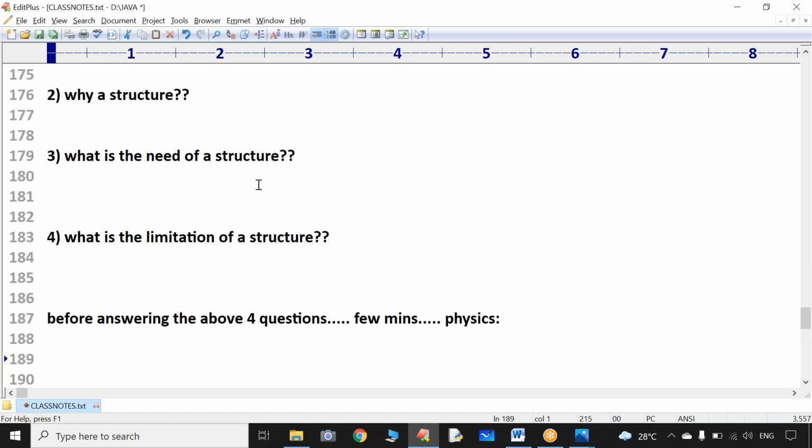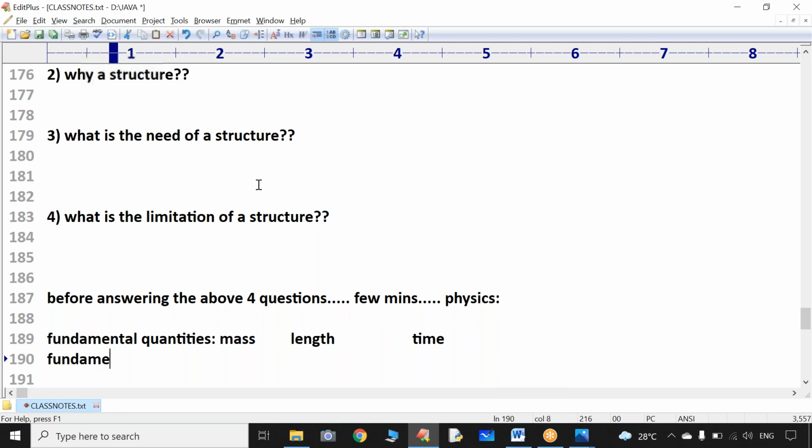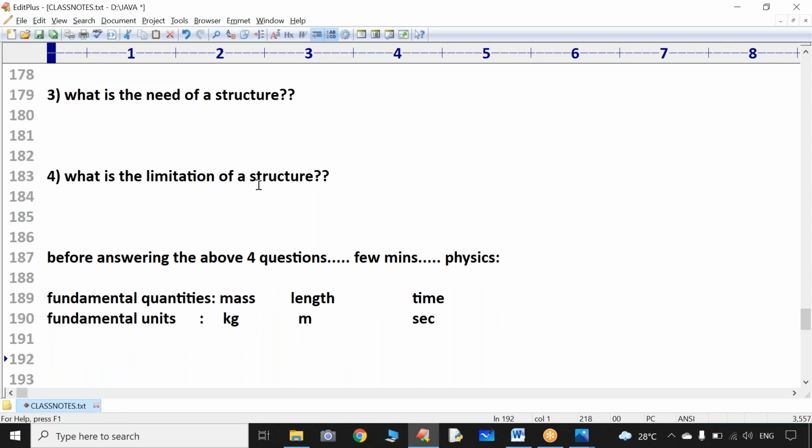You know what the fundamental quantities in physics are? Fundamental quantities like mass, length, time. And the fundamental units to represent them: mass can be measured in kgs or grams, length in meters or kilometers, time in seconds. These are the fundamental units.